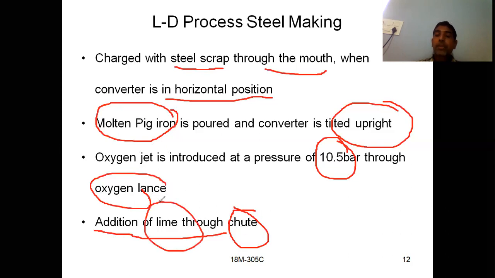From the chute you have to add lime for different chemical reactions. To form slag, you have to add lime. So these are the steps involved in LD process steel making. This is very, very important.